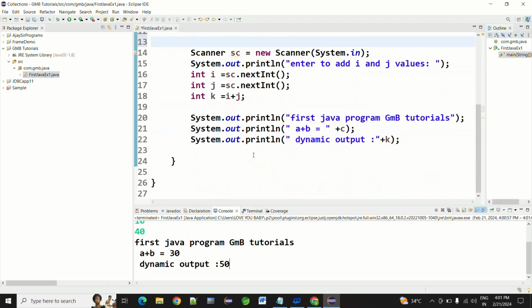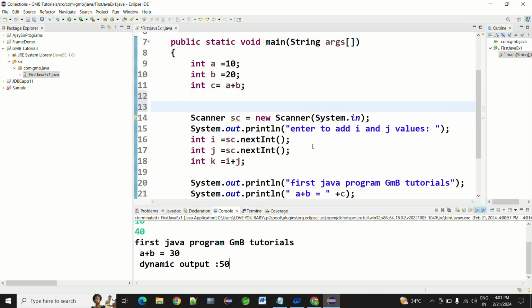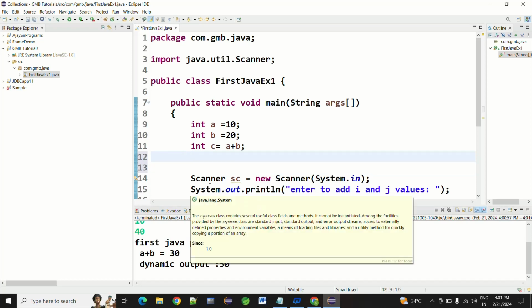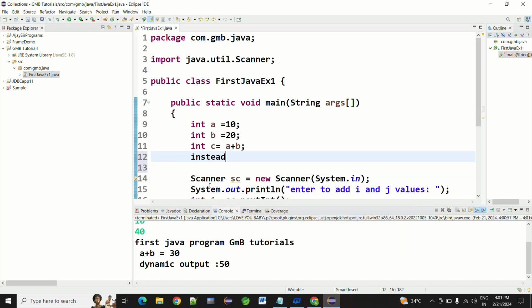I'm giving you a task: instead of addition, do multiplication. Try it and get the output, and in the coming class we'll discuss.